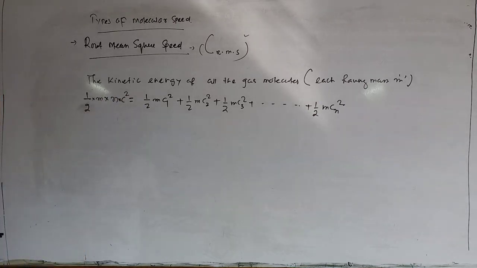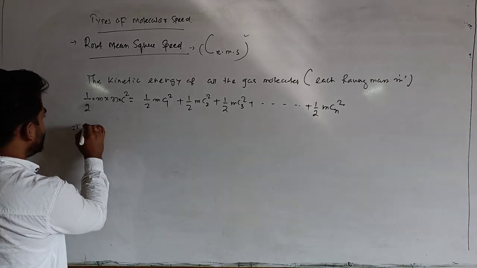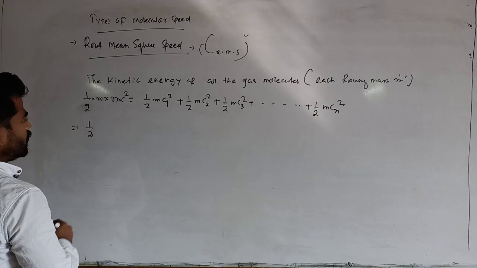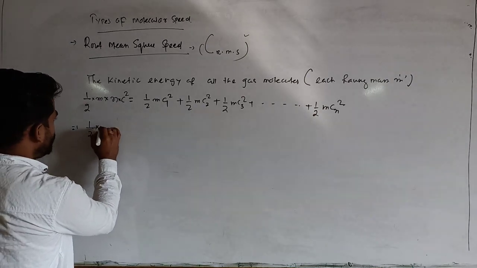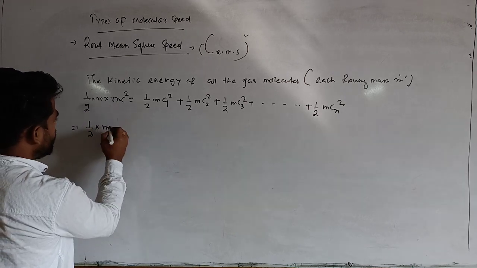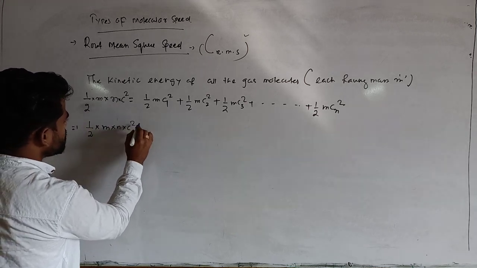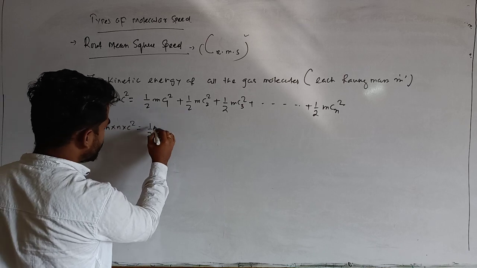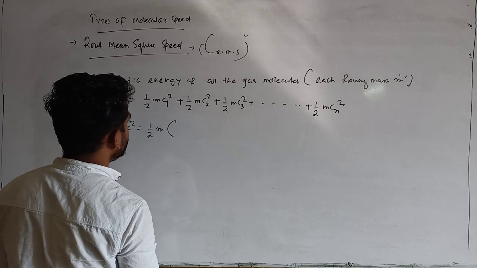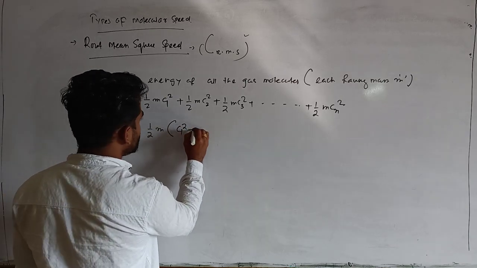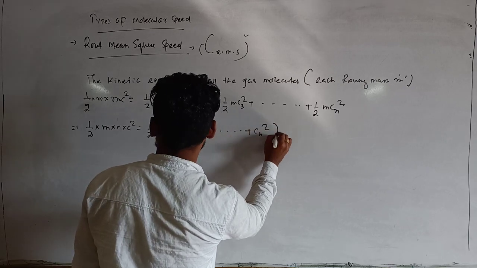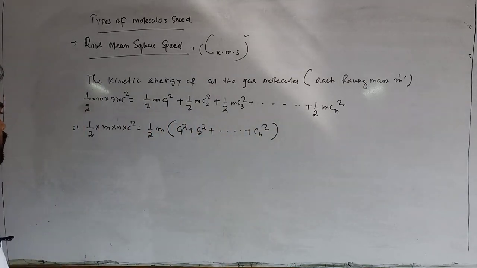The next step: 1/2 m, taking m common, inside the bracket c1 square plus c2 square plus and so on up to cn square. Am I right?